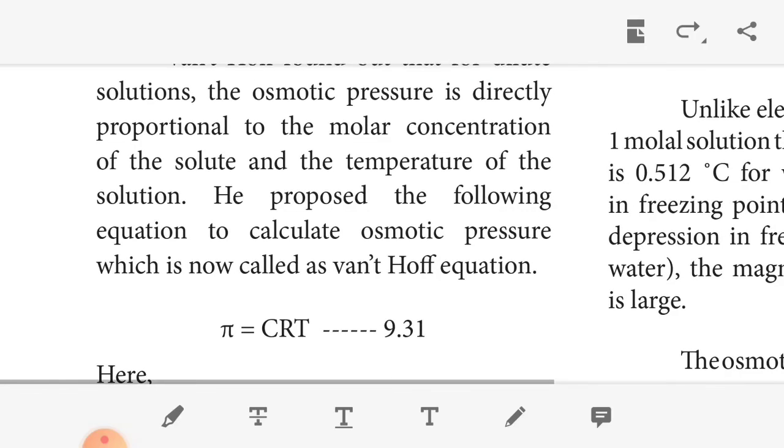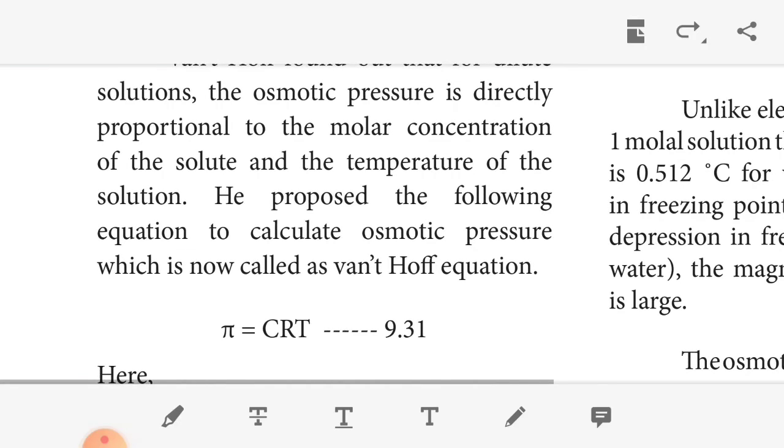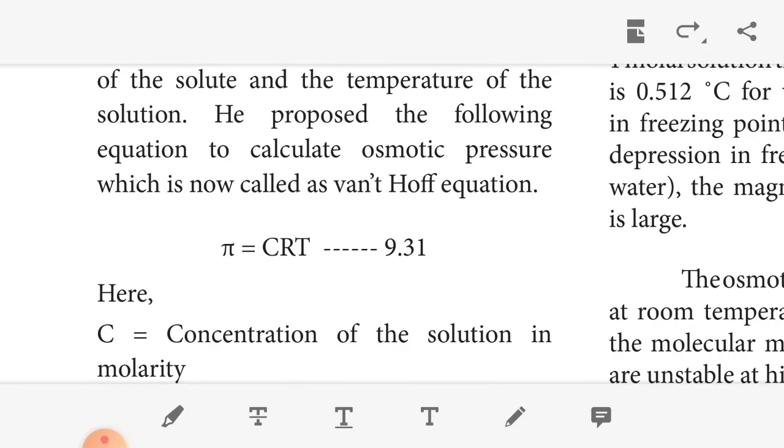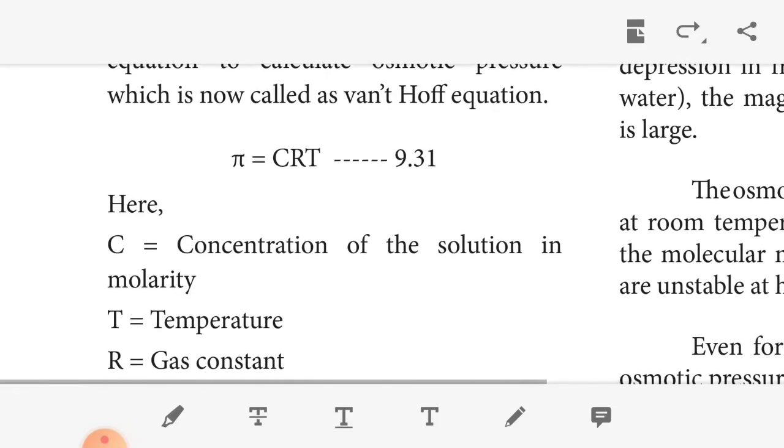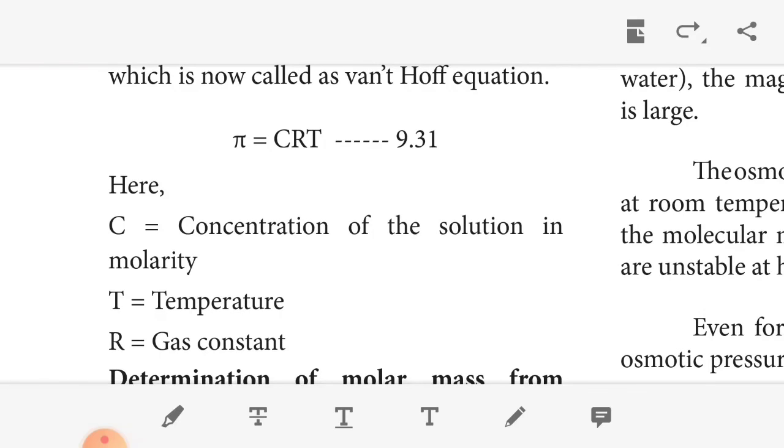The osmotic pressure can be defined as the pressure that must be applied to the solution to stop the influx of solvent, to stop osmosis through a semi-permeable membrane. So the equation is π = CRT. Here C is the concentration, T is the temperature, R is the gas constant. So that is osmosis and osmotic pressure.